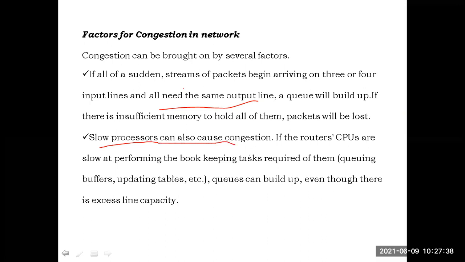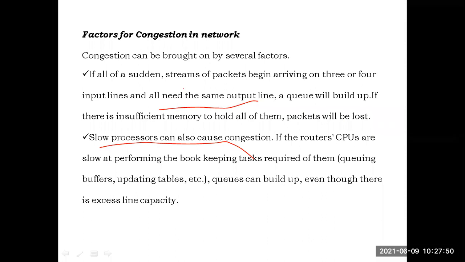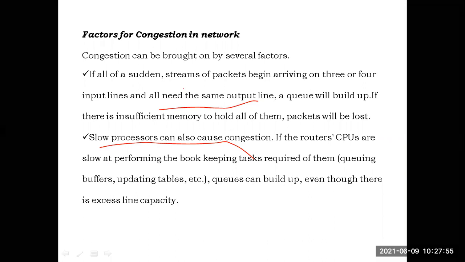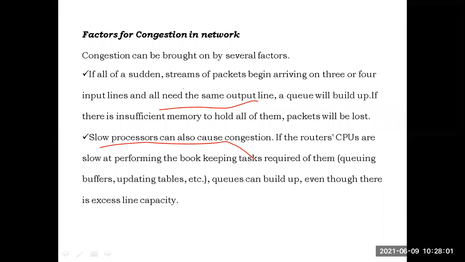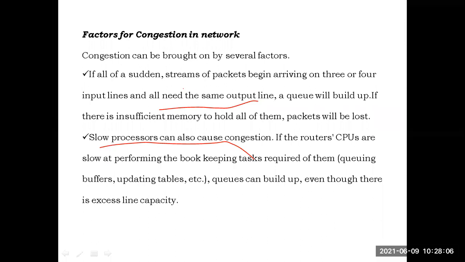The next chance of getting congestion is that slow processors will also cause congestion. Whenever the processors are slow, that means the router CPUs are slow in updating the tables. Whenever the packets arrive, they will slowly update their tables. Excess packets are continuously coming, but the router is unable to match the arriving speed. It is unable to handle that speed. So as a result, congestion will occur. Slow processors in the router will also cause congestion.